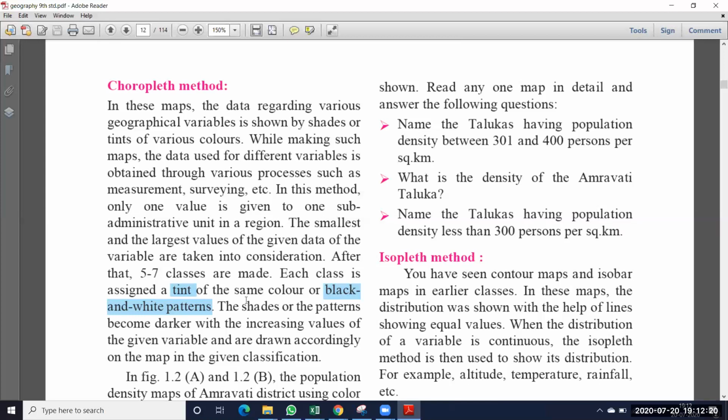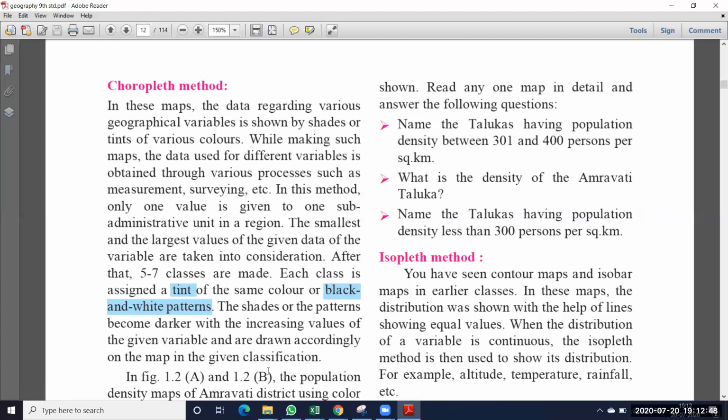Each class is assigned a tint of the same color or black and white color. So these classes are indicated with which colors? Black and white can be used, or they can be indicated with the same color also. The shades or the pattern become darker with the increasing values of the given variable and are drawn accordingly on the map in the given classification. So this map is indicated with different colors. Based on the value, they use different types of colors.